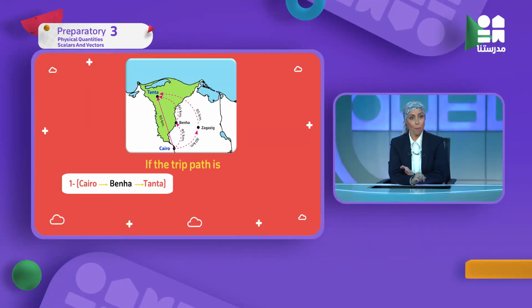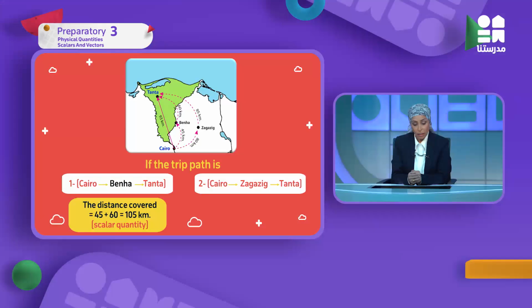Let's go and see this diagram. This is a trip starting from Cairo, then to Banha, then Tanta. I can see in this diagram the total distance covered by the body when moving from Cairo to Tanta, ماشي في curved line.